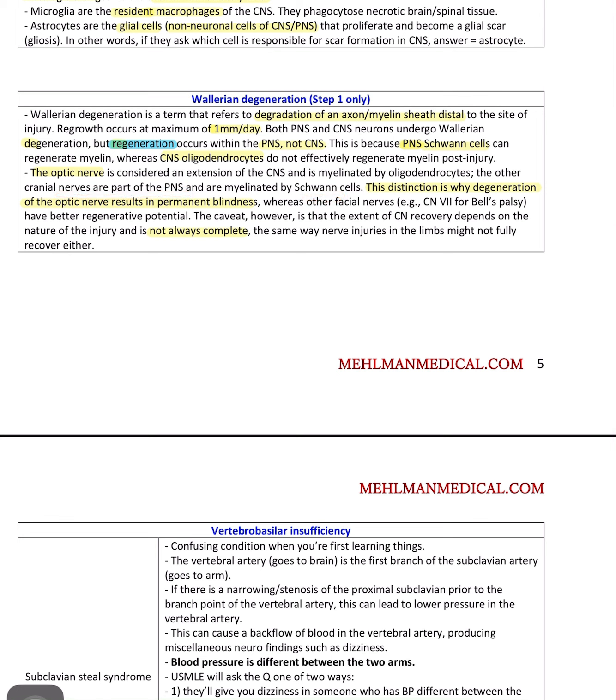This distinction is why degeneration of the optic nerve results in permanent blindness, whereas other nerves such as cranial nerve 7, in Bell's palsy, can regenerate. However, the extent of cranial nerve recovery depends on the nature of the injury and is not always complete. In the same way, nerve injury in the limbs might not fully recover either. So degeneration occurs in both, but regeneration is best in the peripheral nervous system.